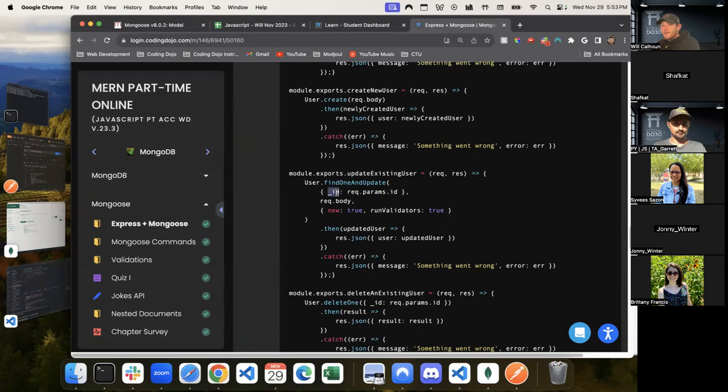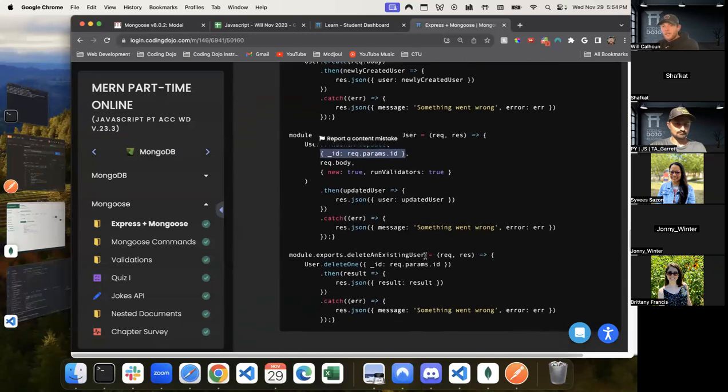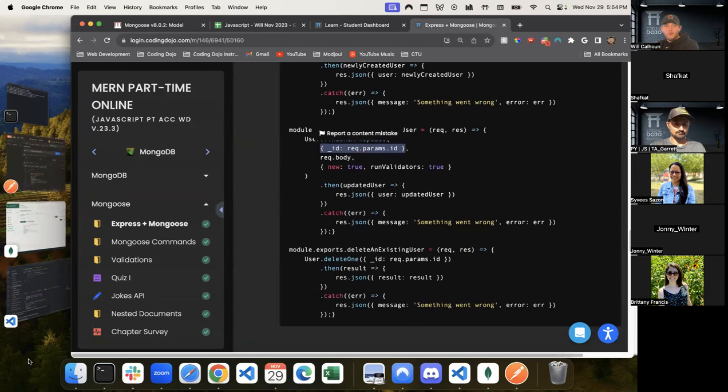And we don't have to give the key, because you could do find one and update where the title was Walter Mitty, right? It has a little bit more flexibility, but we did find by ID. So we're kind of stuck with the ID. Still req.body, you're still in your new true here. We just have to change this. But last one is we are deleting one. So let's go ahead and see how we can do this.